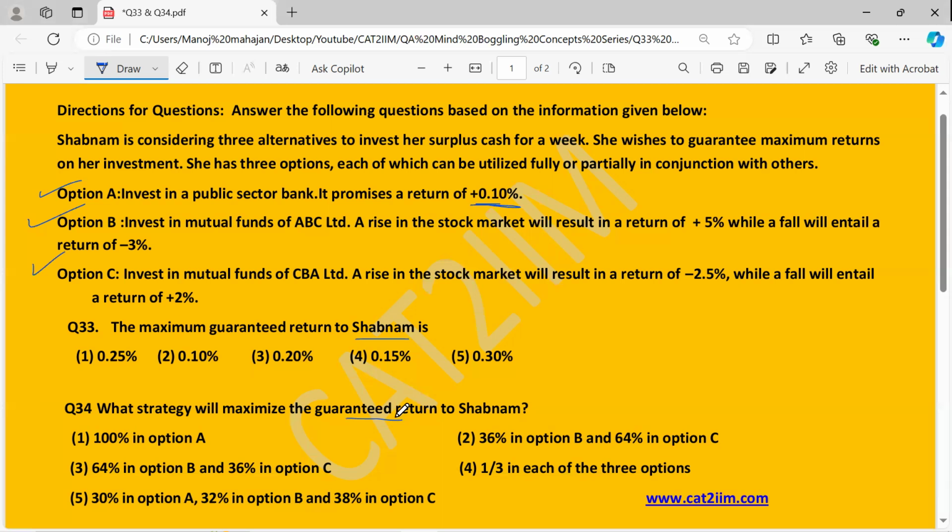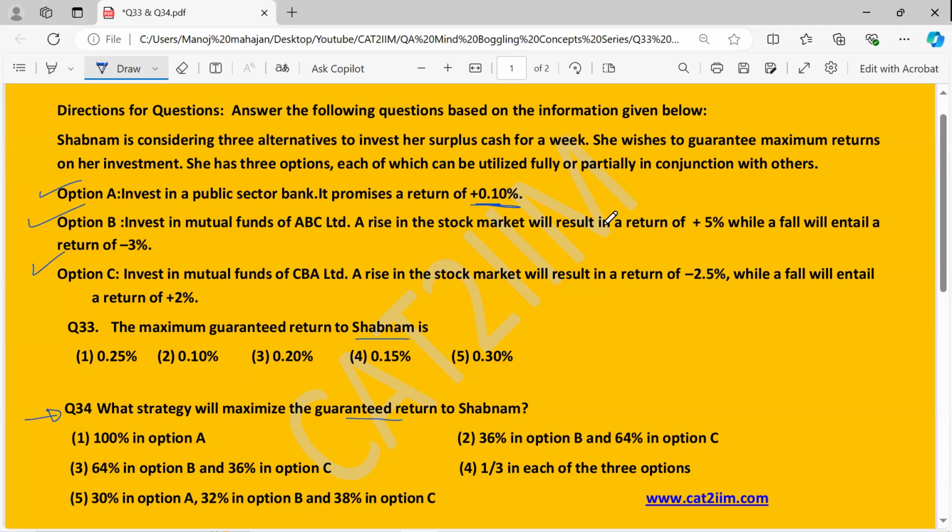Now, a lot of students would definitely look forward to using question number 34 data using the options, but that would be a bit time consuming. So let's look at a super way out of how we can answer this particular problem which appeared in one of the CAT. See, if you look over here, of course, option A is safe. You have a 0.1% return for sure. But let's look at options B and C.